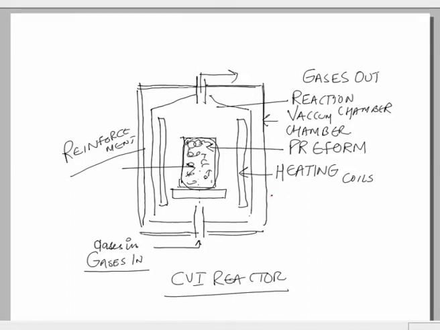In case of polymer matrix composites, if you remember, we take the reinforcement, we take the matrix, and we combine the two things together. But in this particular case, the difference is that we are generating the matrix and depositing it onto a porous structure of the reinforcement.